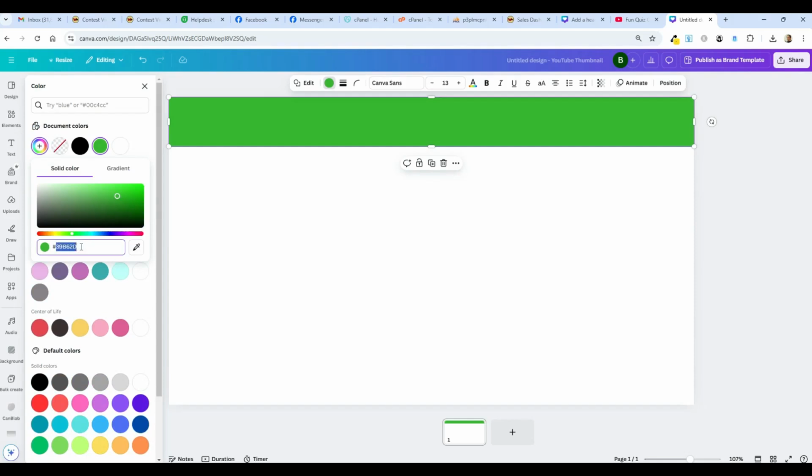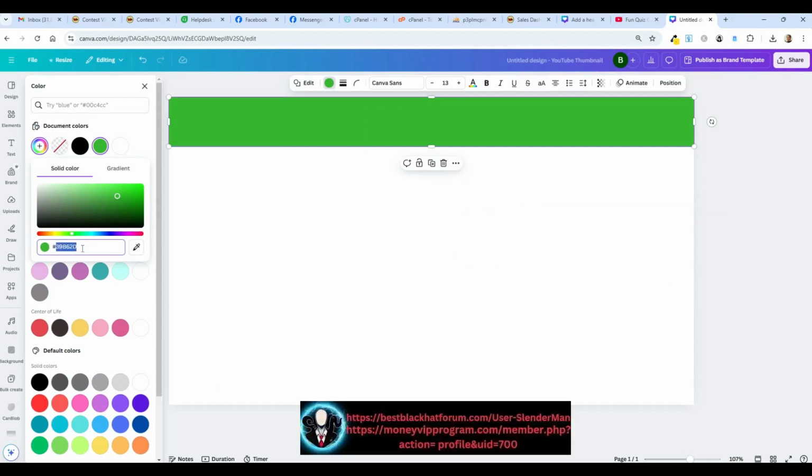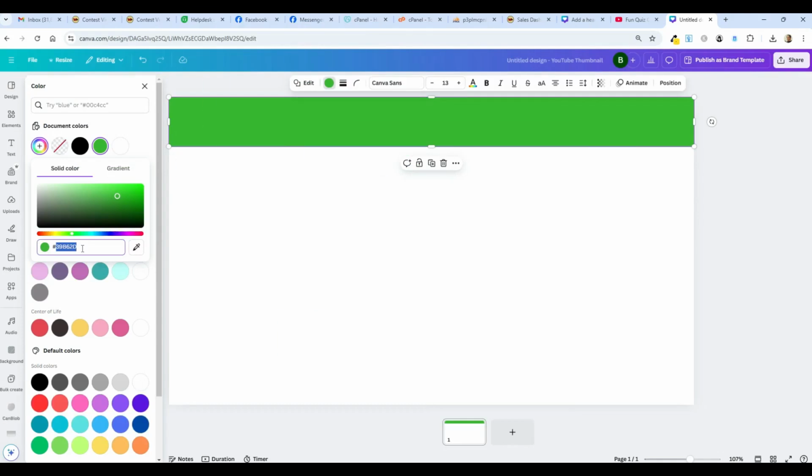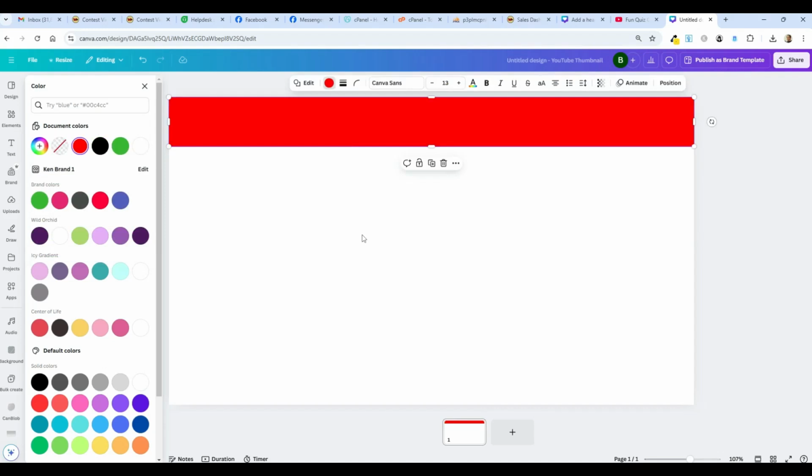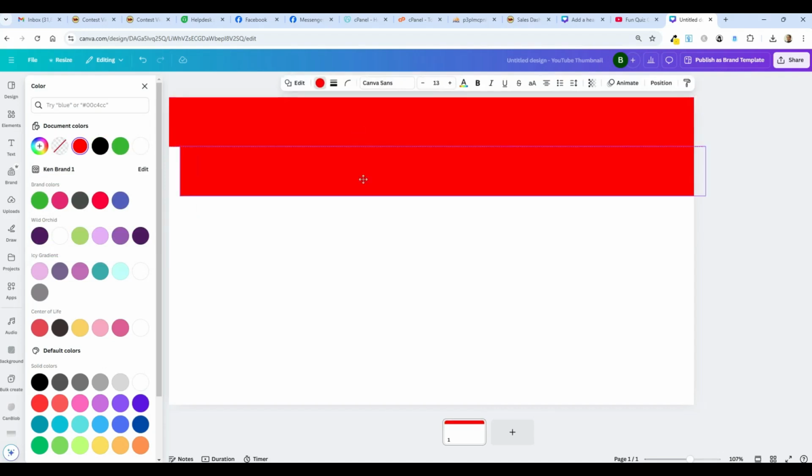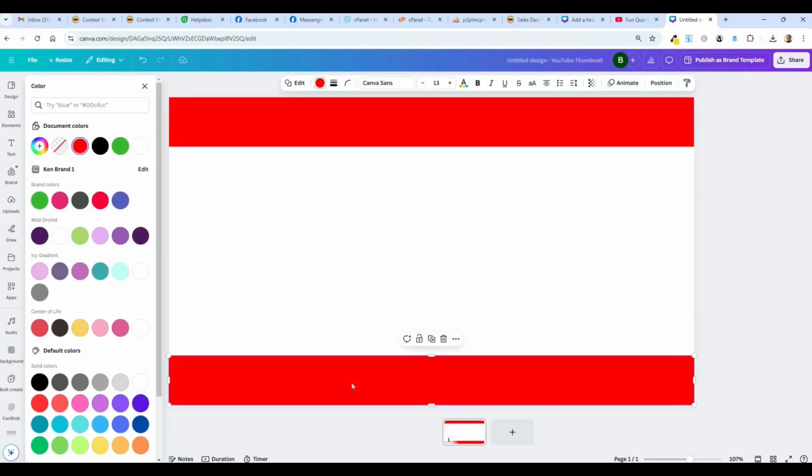Of course, I don't expect people to know these hex codes for colors, but it's my world making websites, so of course I know it. What I want is FF0000. And now I have a pure red one. I'm going to copy and paste this because I want the size to be the same for the one at the bottom.